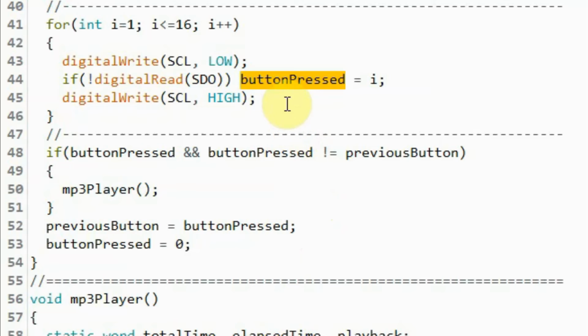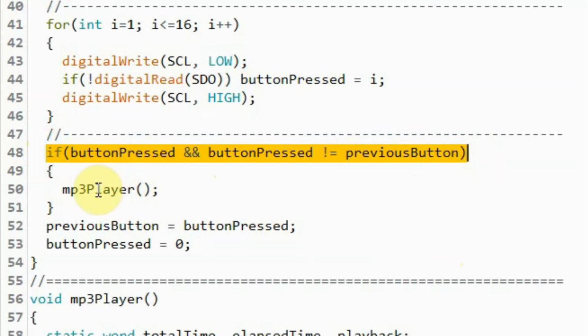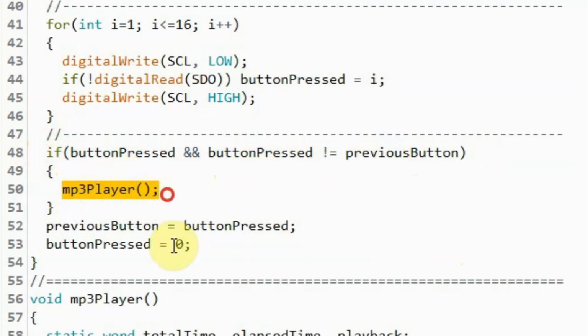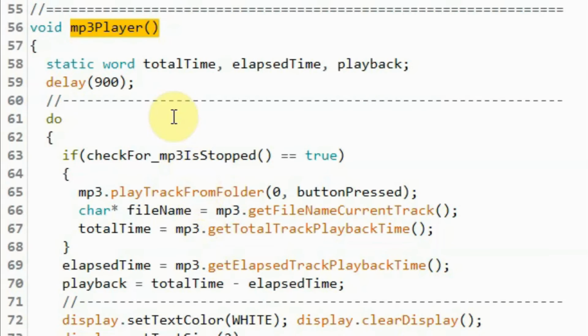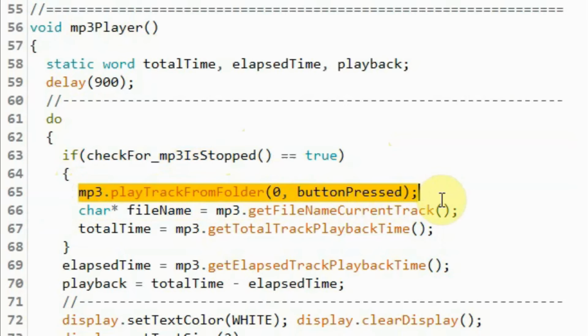Now if a button is pressed, then this variable will have a value between 1 and 16, a non-zero value, and this if statement becomes true, and then we call function MP3 player. Inside function MP3 player, and within a do-while loop, we check whether no track is playing in the MP3 module. If so, then this if statement becomes true, and then we play the track based on this statement.